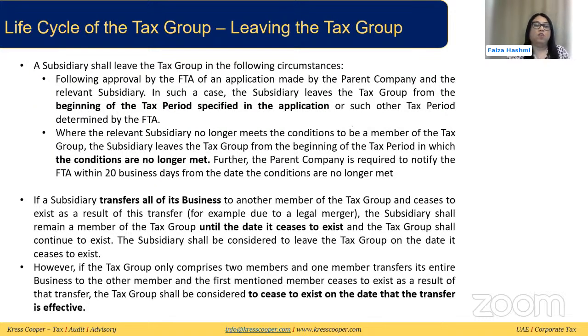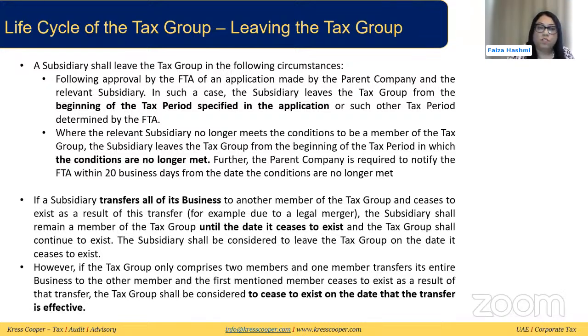Leaving the tax group. Either a subsidiary can voluntarily leave a tax group, or it has to mandatorily leave the tax group. If it is voluntary, then they can give this application from the beginning of the tax period in which they want to leave and get the approval. Or if they are no longer meeting the conditions, it could be that the ownership has changed. Maybe they're not meeting the 95% ownership, or any of the other conditions we discussed in our last lecture. If they are not meeting any of the conditions, they need to notify the FTA within 20 business days that they are no longer meeting this condition. And this is mandatory.